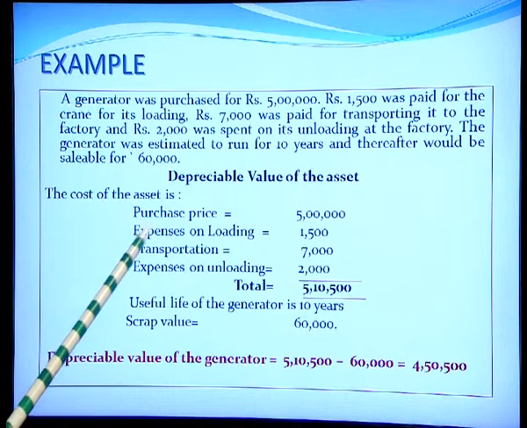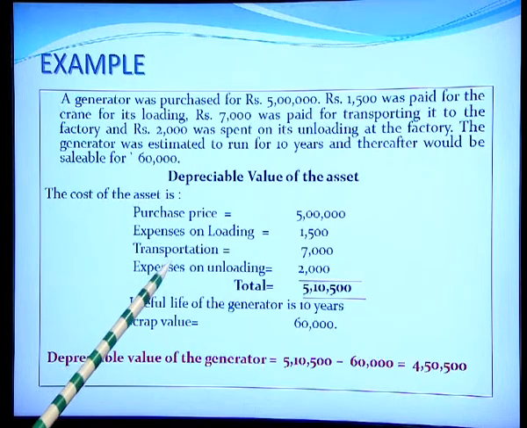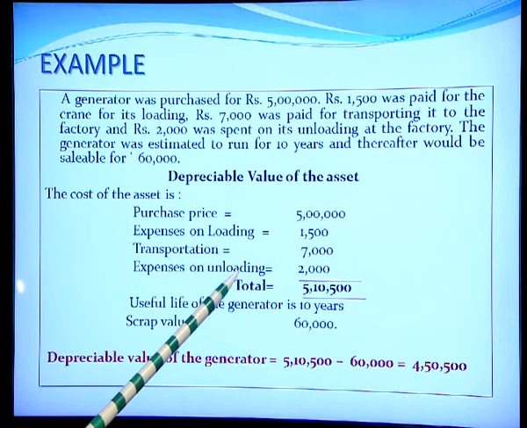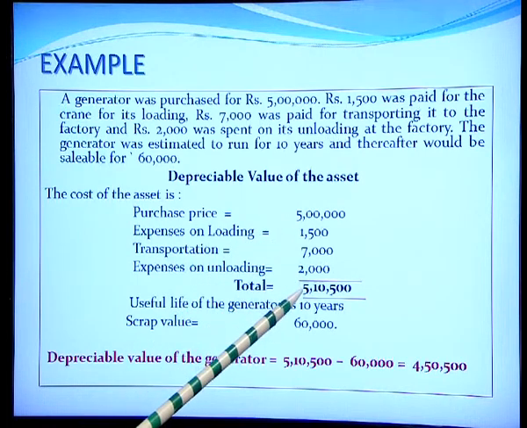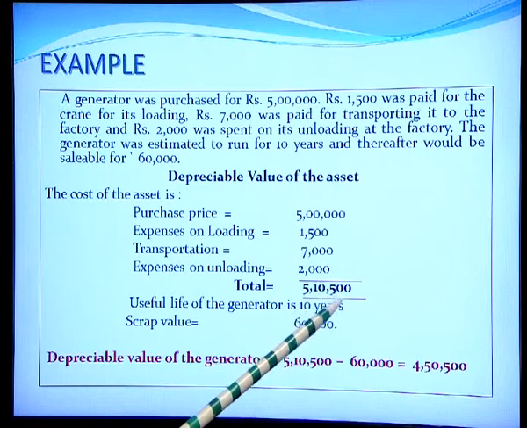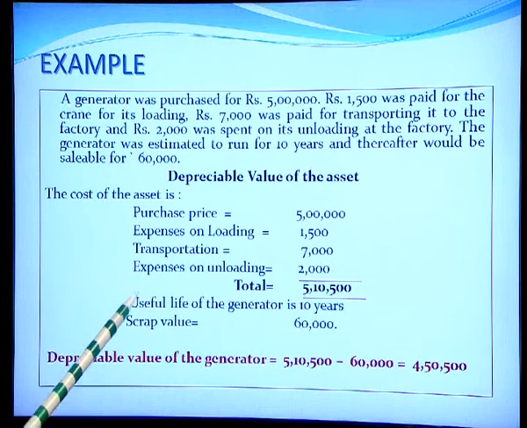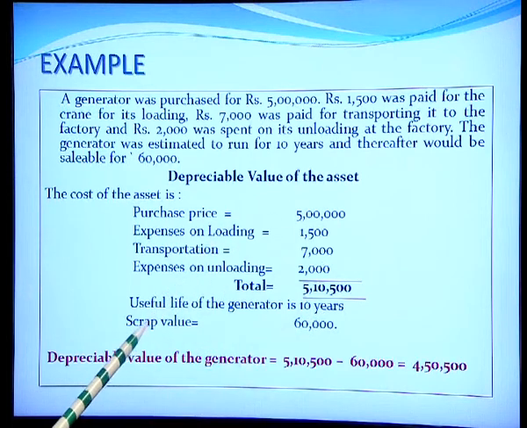So, first is expenses on loading for rupees 1500, transportation for an amount of rupees 7000, expenses on unloading rupees 2000, and the sum total of this comes out to be 5,10,500. So, this becomes the total cost of the asset. In the question, we are given the useful life of the generator, that is 10 years, and scrap value also defined as rupees 60,000 in the question.